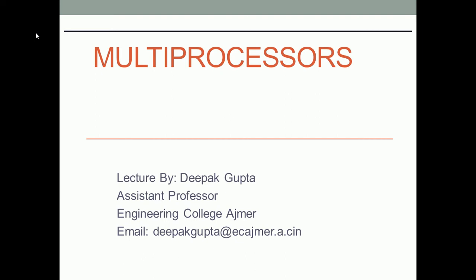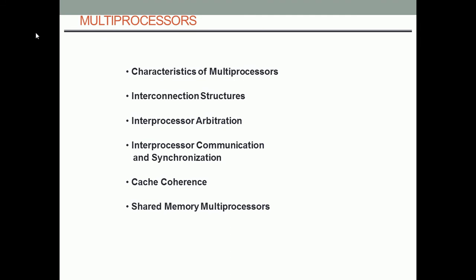In our previous lecture, we have completed the various characteristics of multiprocessor along with the interconnection structures and interprocessor arbitration. Today, we will do the interprocessor communication and synchronization for the multiprocessor system.